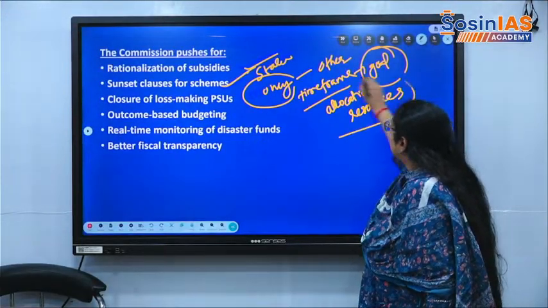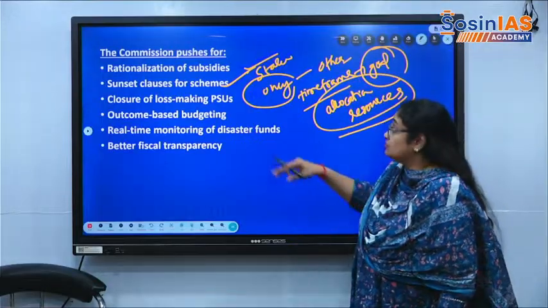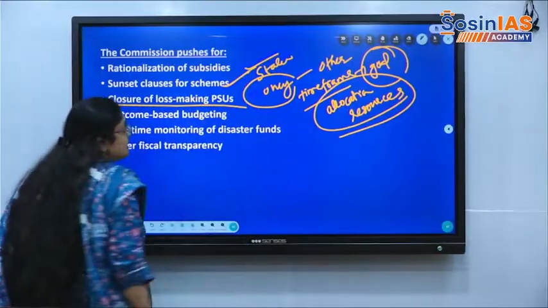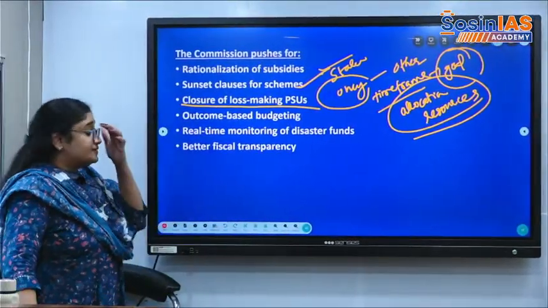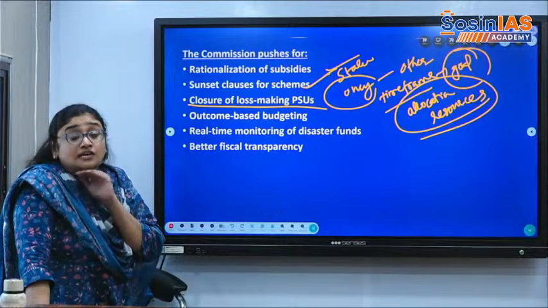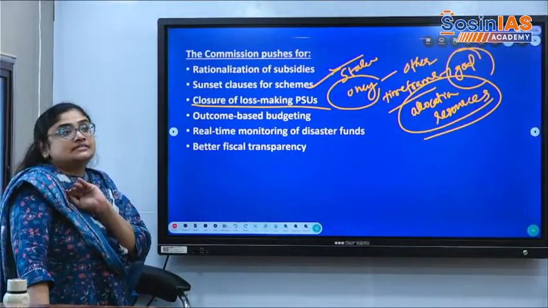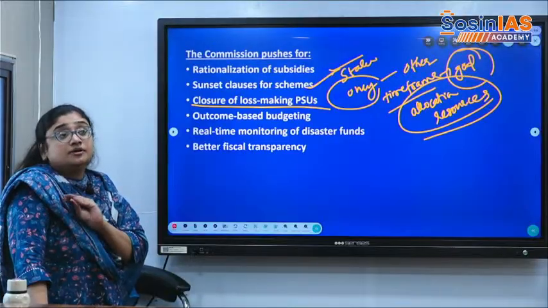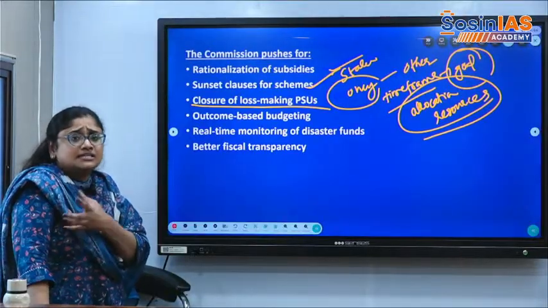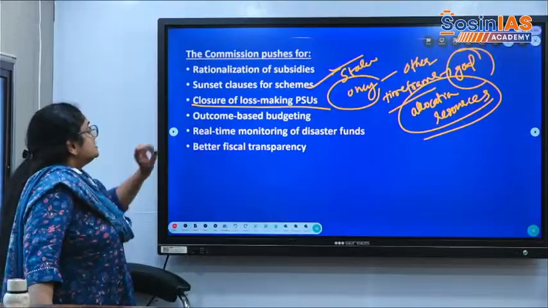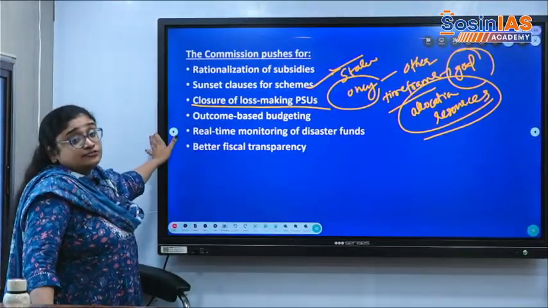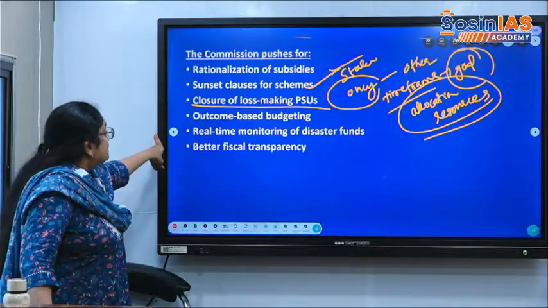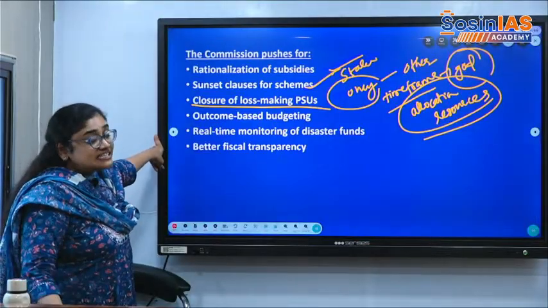Already resources are less. Okay, so states need to basically do all these things. Closure of loss-making PSUs. According to the Finance Commission, there are nearly 330 loss-making PSUs, whether central sector controlled or state controlled PSUs, Maharatna, Mini Ratna. There are many classifications. There are 330 and the center needs to find a way to close these loss-making PSUs. So it is like a disinvestment.